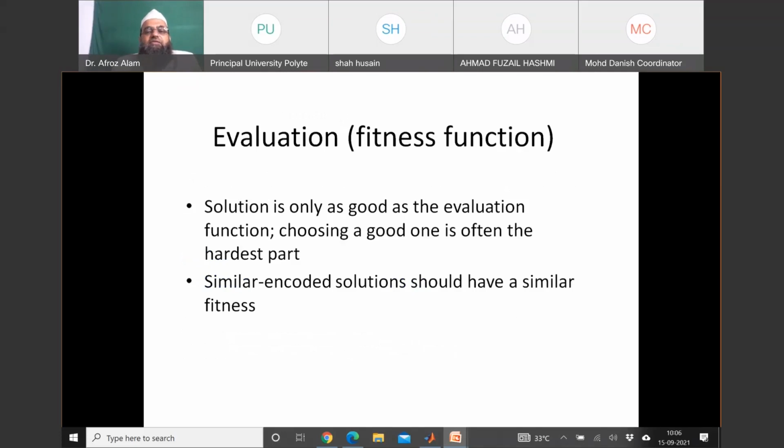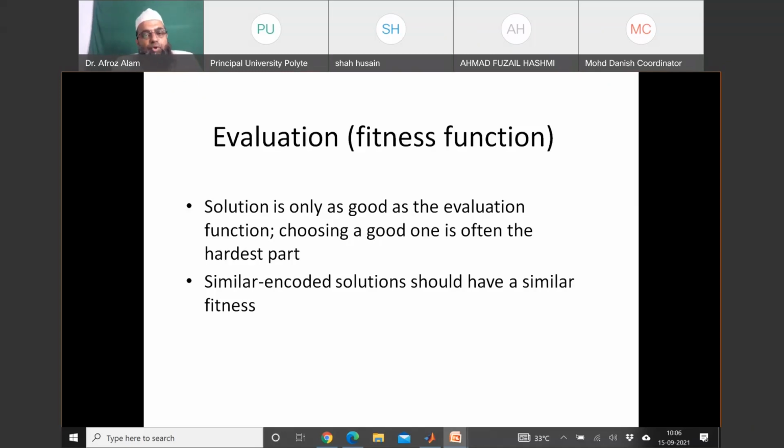Then evaluation, that is fitness calculation. A solution is only as good as the evaluation function. Whatever values of the variables you are getting in your offspring, if after putting those values in your function your objective function is improved, it means you are getting a chromosome of better fitness.